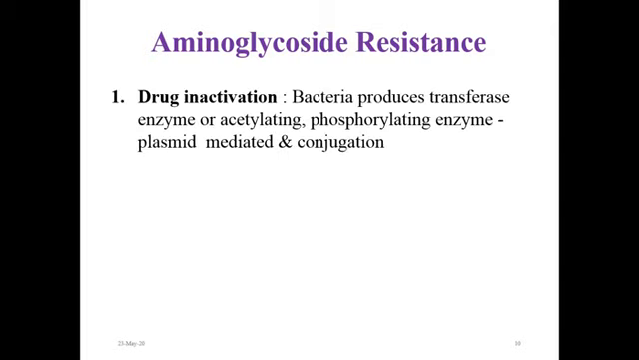Bacteria have also developed resistance against this aminoglycoside class of the drug. Mainly 3 types of resistance mechanism are seen. Bacteria produce various kinds of inactivating enzymes like transferase, acylating or phosphorylating enzymes, via mechanisms like plasmid mediated or via conjugation, which leads to the inactivation of the aminoglycoside molecule.